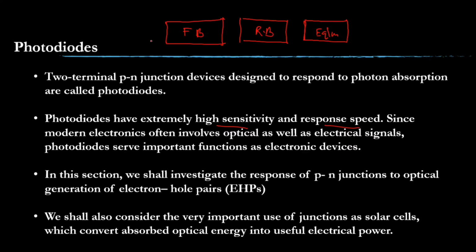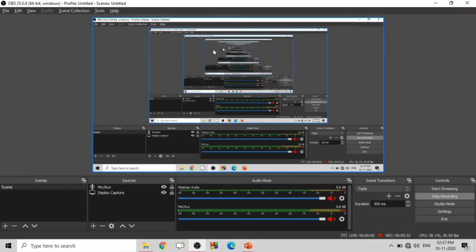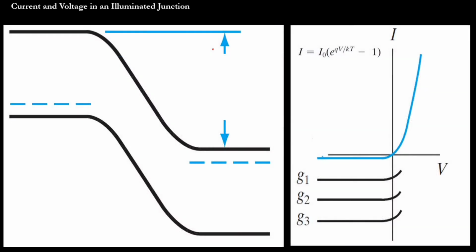Let's see. First, we start with the reverse biasing condition. So look at this diagram. This diagram is very familiar to you. This is the energy band diagram of a reverse biased PN junction.